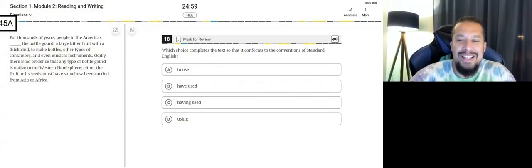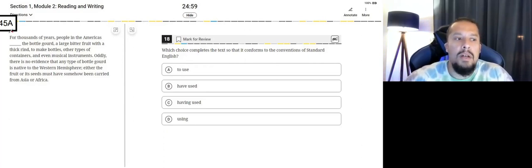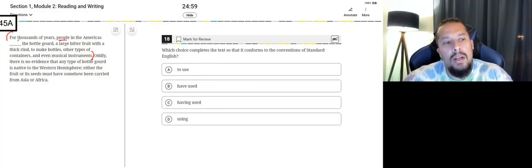Question number 18. I read this sentence, guys, please make sure you read from beginning to end. It's really important because you don't know, honestly, right? So read from beginning until end. People in the Americas blank the bottom word, a large bit of fruit, and so on. I'm missing a verb in the sentence. What did people do? To use, A, is not a verb.